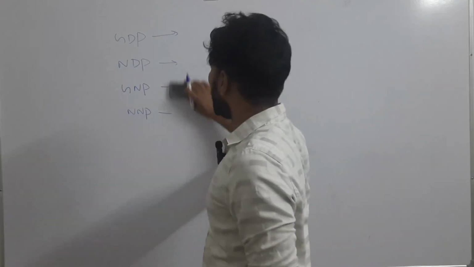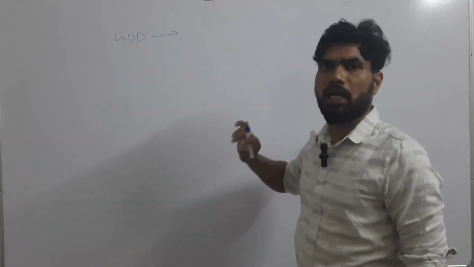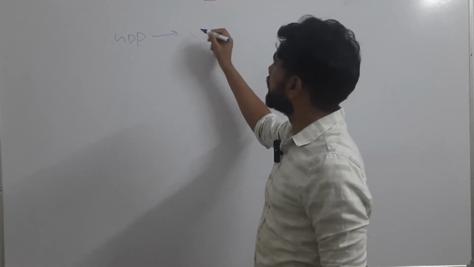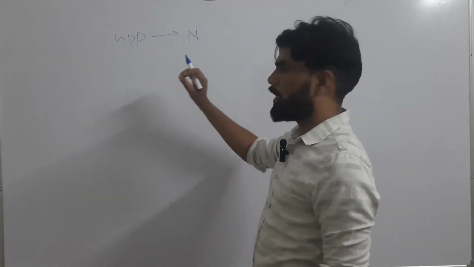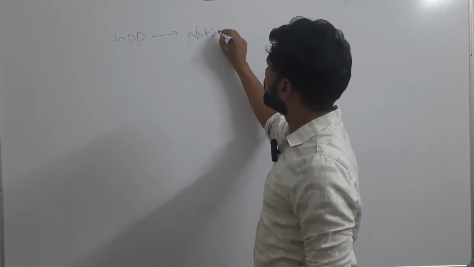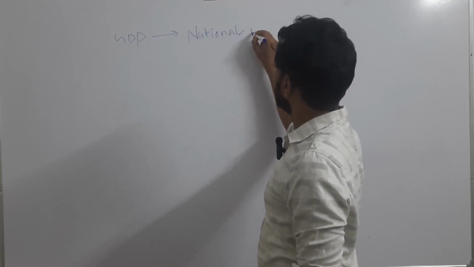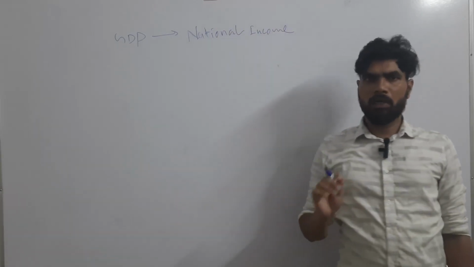Nowadays, for all practical purposes, GDP is considered as the national income of a country. What is the meaning of national income?